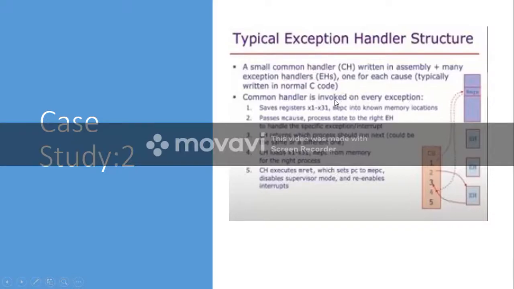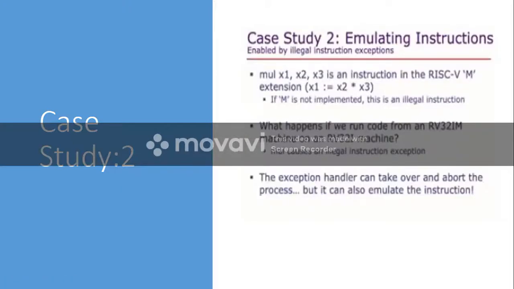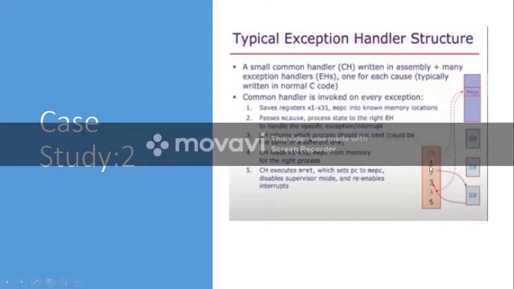What the kernel will do is return the control. It will again transfer the control to something called a CH, which is a common handler. And here it will try to understand what job it wants to do. It wants to do multiplication. So there is a common handler to handle different operations. Handler 1 will be used for handling one operation, 2 will be used for some other, 3 will be used for some other, like that.